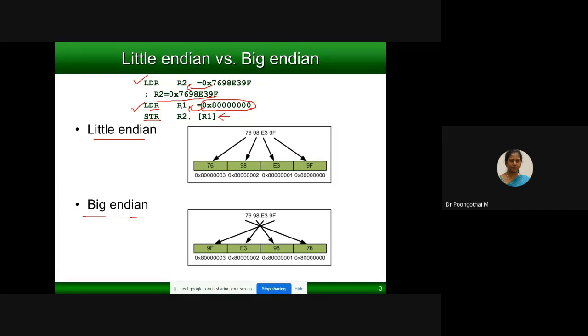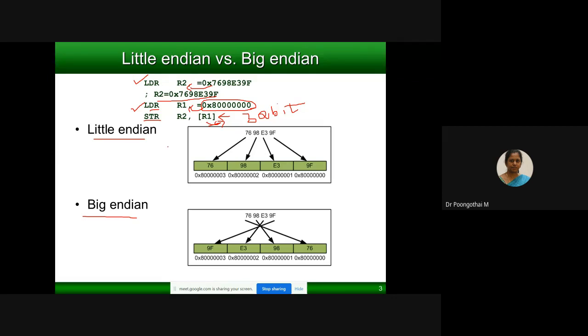This is for loading the 32-bit value into R1. If you represent that register in brackets, it means it is pointing to the 32-bit memory address. Is that clear, students? Yes, ma'am.